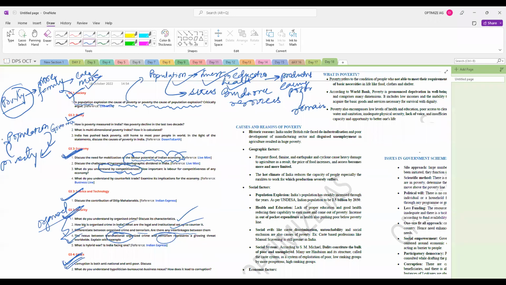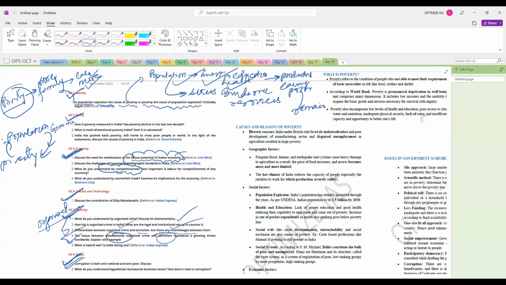However, what matters is other factors also, for example inequality and other things. So it's not a very simple relationship that if population increases, poverty will definitely increase. It is not as simple as that. We have to see what the population is in relation to the resources available.